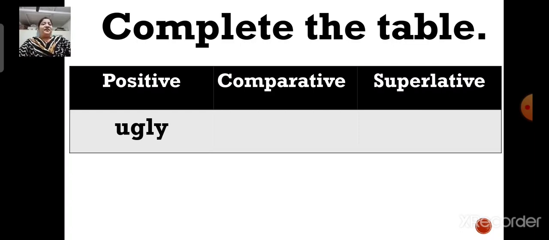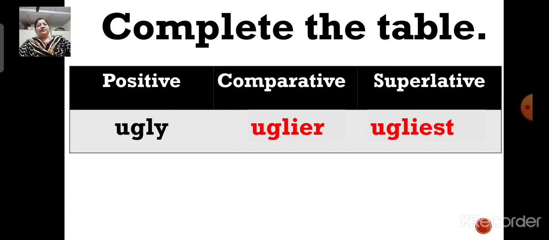The comparative degree of the word ugly will be uglier. And what will be the superlative degree? Yes, the superlative degree of the word ugly will be ugliest. Ugly, uglier, ugliest. Next.